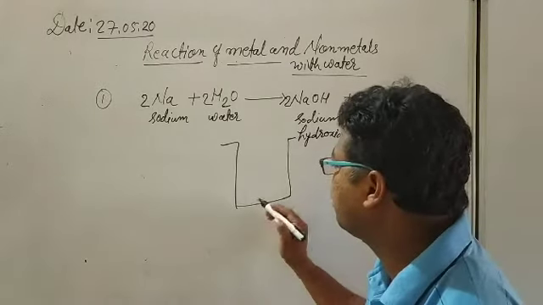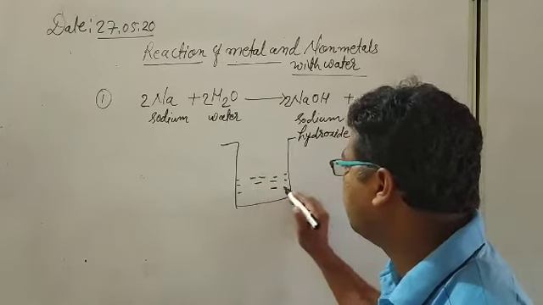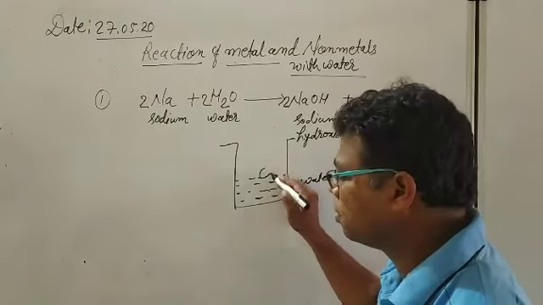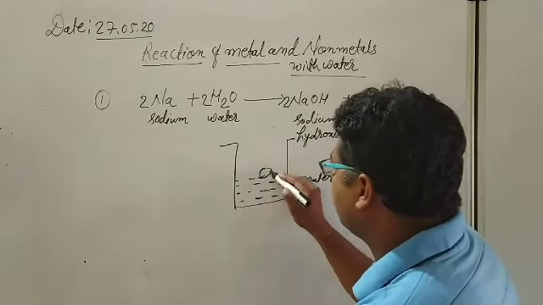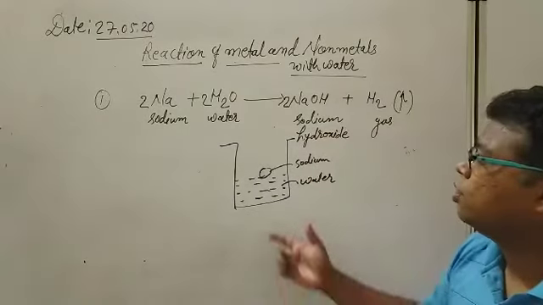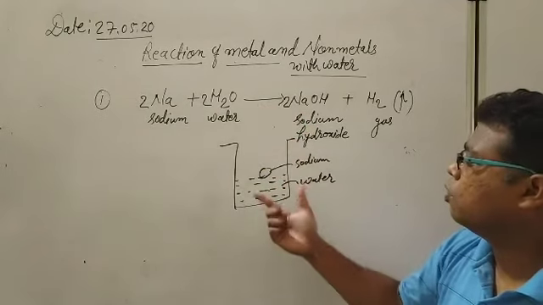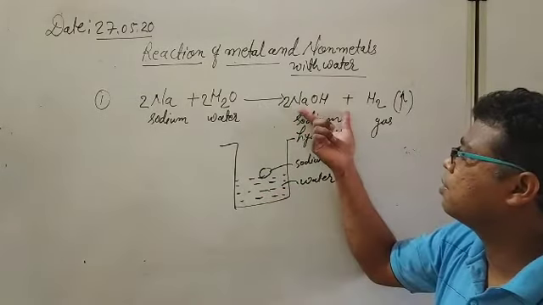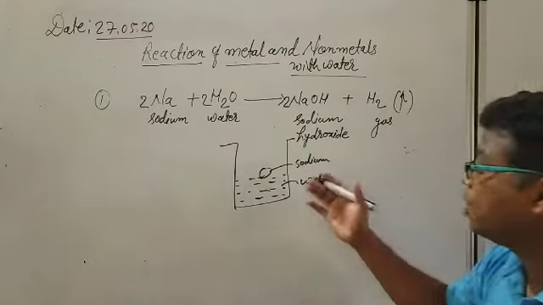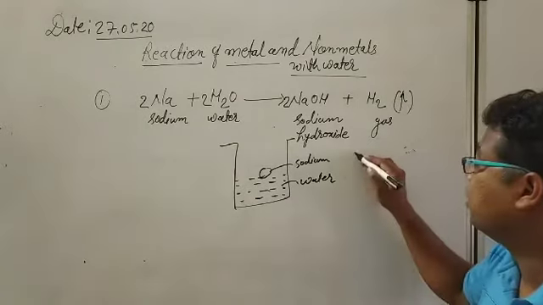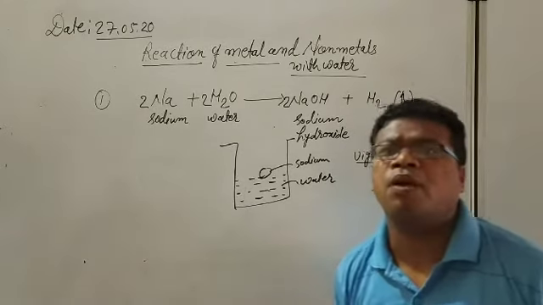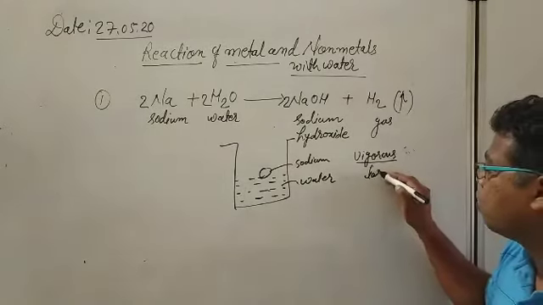If I want to explain it to you, we have to take some amount of cold water, this is our water, and we are keeping a small piece of sodium here. Okay, so actually this reaction will be performed here. When the sodium reacts with the water, it will form its metal hydroxide, sodium hydroxide, and hydrogen gas will come out. And what kind of reaction will it be? This is a very vigorous reaction. Vigorous means very powerful, generating a large amount of heat,